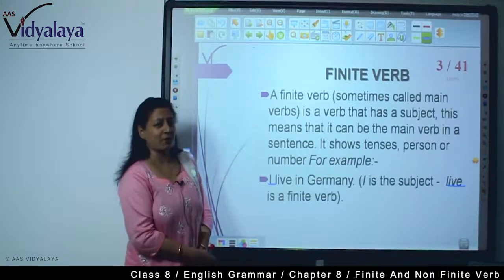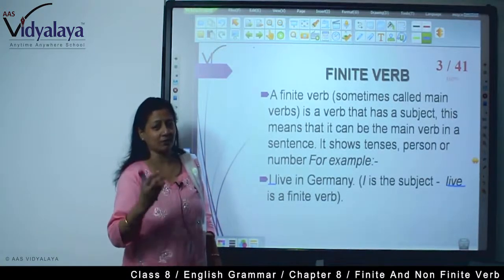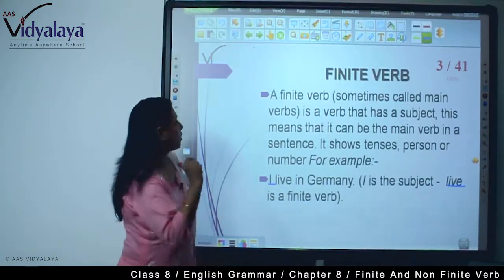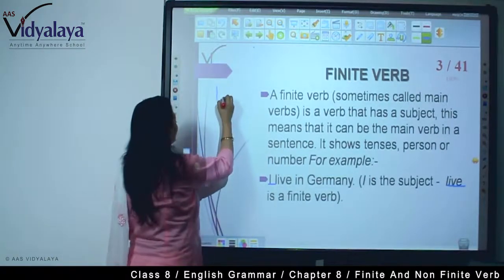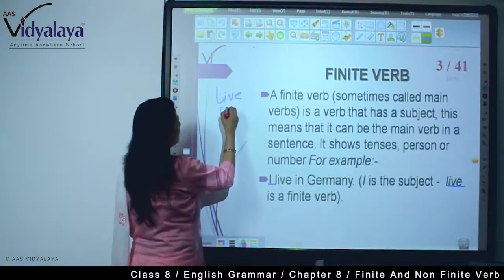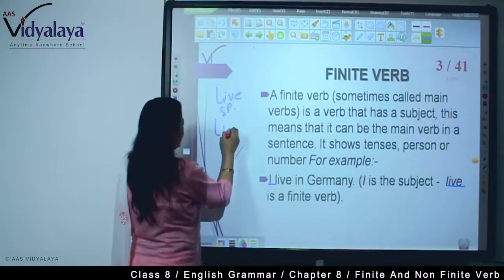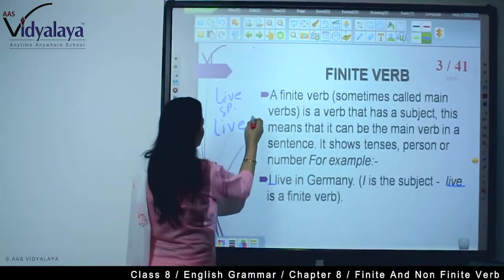And always remember, a finite verb changes with number and person and it shows tenses. For example, here live is an example, right? This is in simple present. But in simple past, it will be lived.